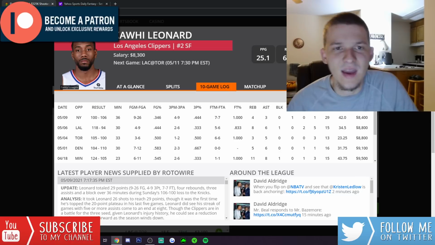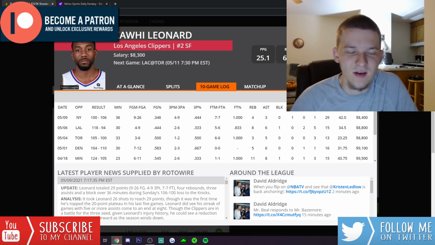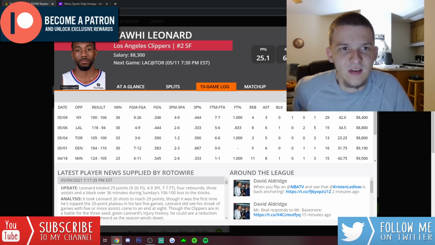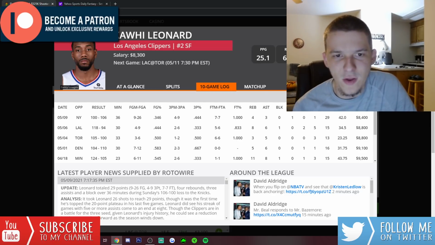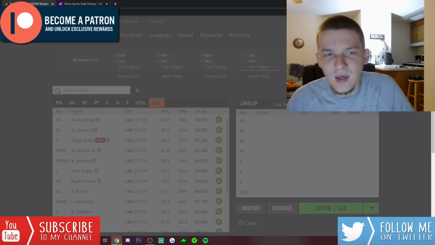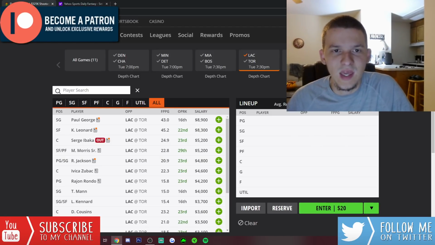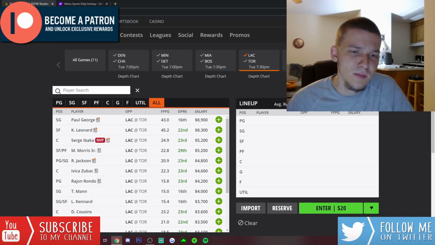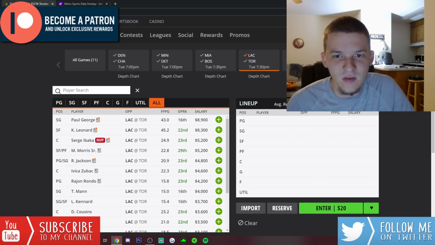This definitely is going to be a stars and scrubs slate, if I had to guess. The later we get in the season, like I said, you're just going to see value open up. You're going to see guys get rested. There's going to be value plays. So I don't know if I'm going to be paying for Kawhi or PG today when it's likely to be easy to pay up for multiple studs above 10K, like Sabonis, Jokic. You're going to be able to fit probably 2 of these guys, if not 3, depending on what type of value opens up.